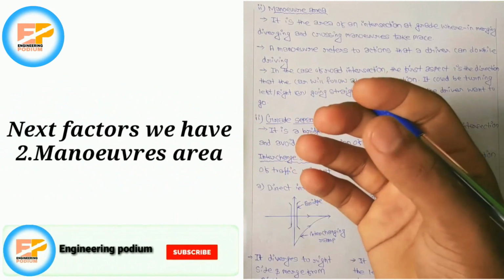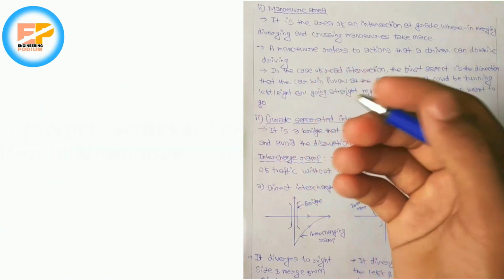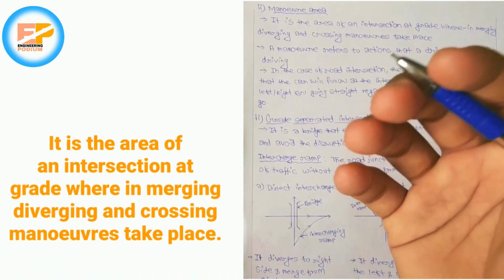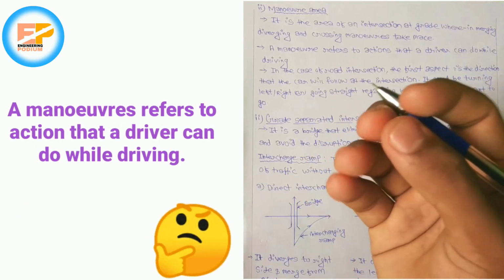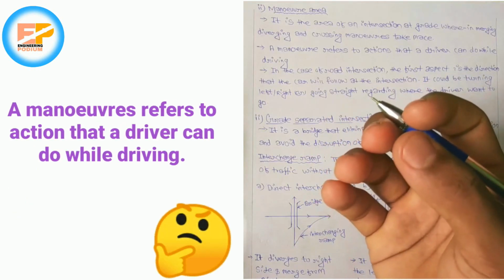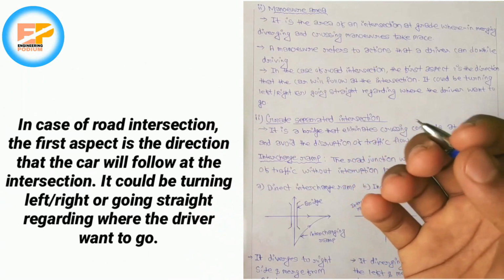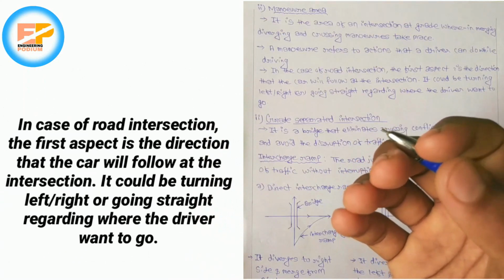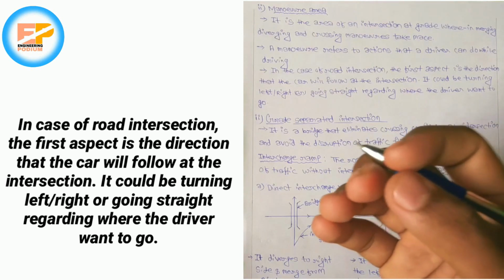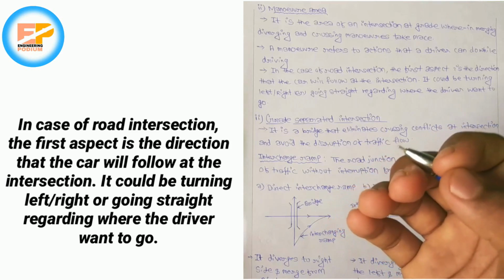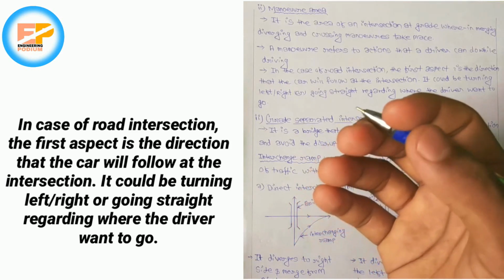Moving into the second factor of intersection design, we have the maneuver area. It is the area of an intersection at grade wherein merging, diverging and crossing maneuvers take place. Maneuvers refer to actions that a driver can do while driving. So in the case of a road intersection, the first aspect is the direction that the car will follow at the intersection. It could be turning left, right or going straight, depending on where the driver wants to go. So that is all about the maneuver area.